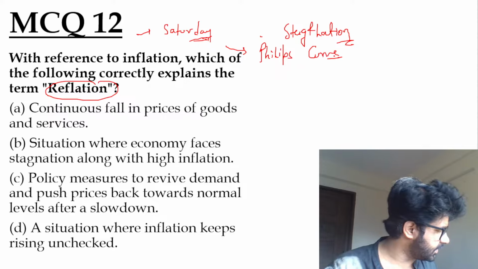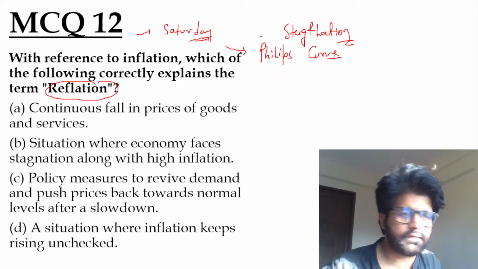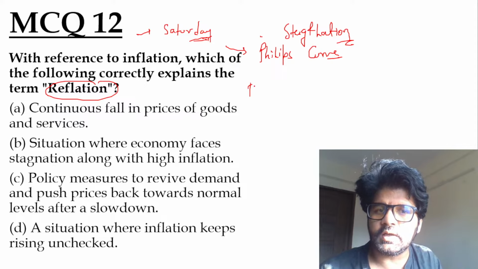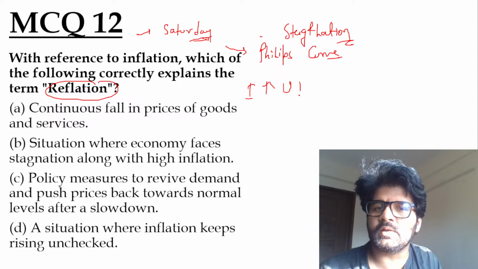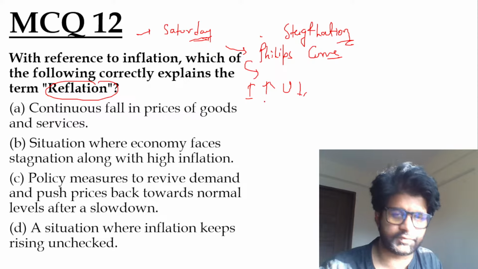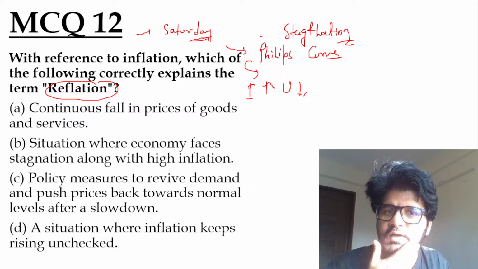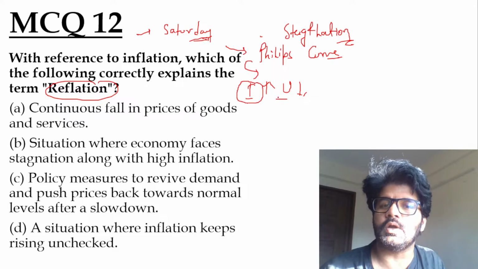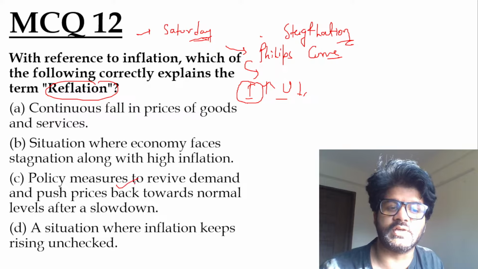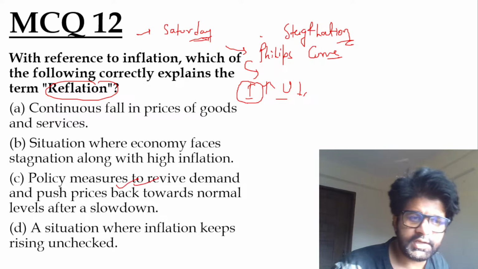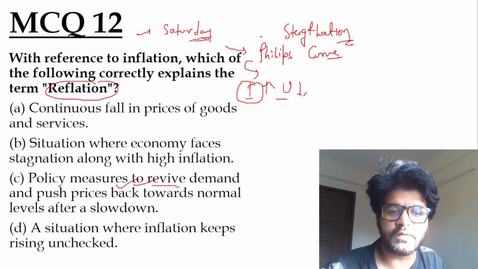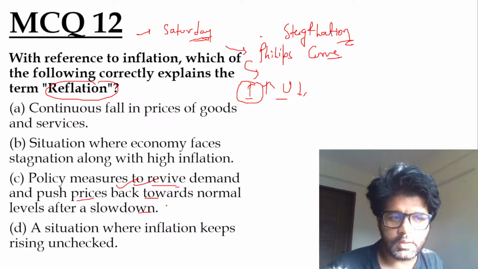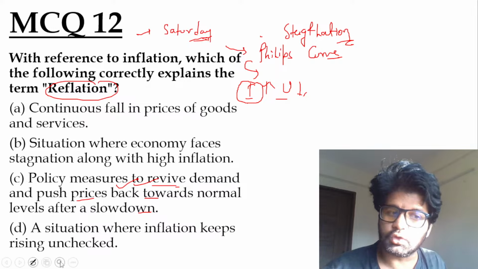Reflation is government-induced inflation, because inflation and unemployment have an inverse relationship according to the Phillips curve that we discussed in Saturday's Hindu analysis. Sometimes the government intentionally brings inflation to curb unemployment to a certain extent. So policy measures to revive demand and push prices back towards normal levels after a slowdown, C is the answer, not B but C.